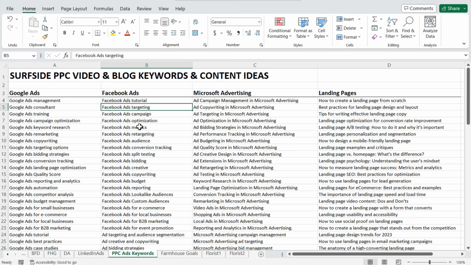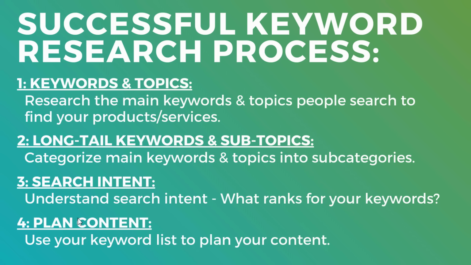I need to create educational content, and ultimately what you're trying to do is find the top keywords for whatever it is that you're selling, whatever information you're giving to people, and then make sure you are solving for search intent as you plan your content. The hardest part isn't the keyword research, it's creating content.